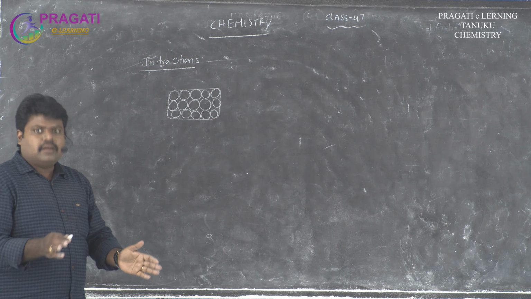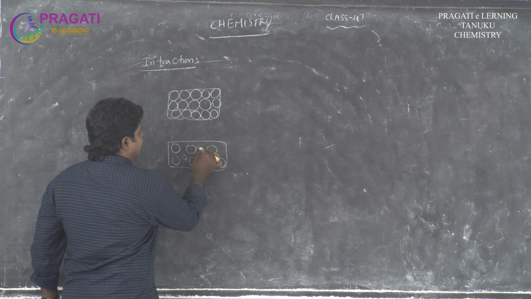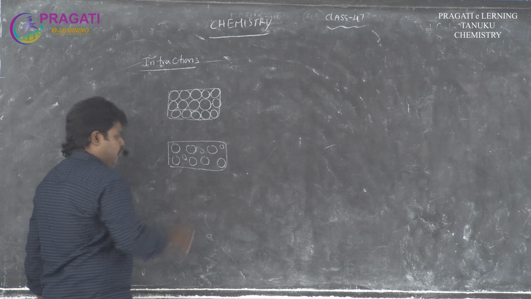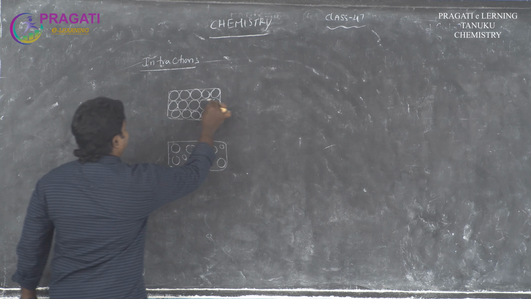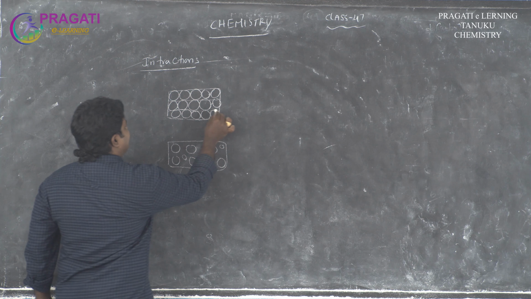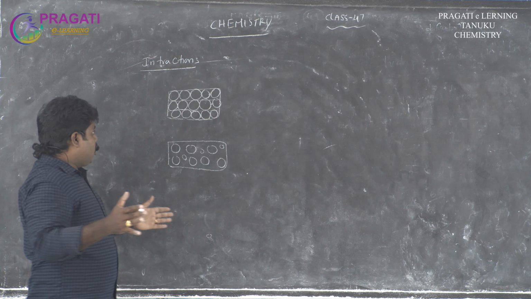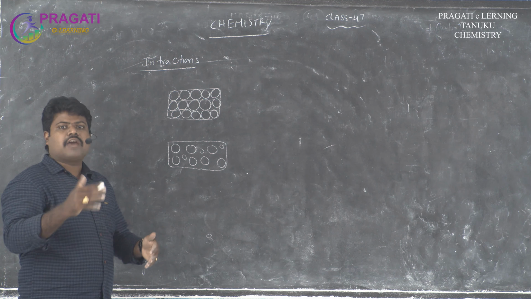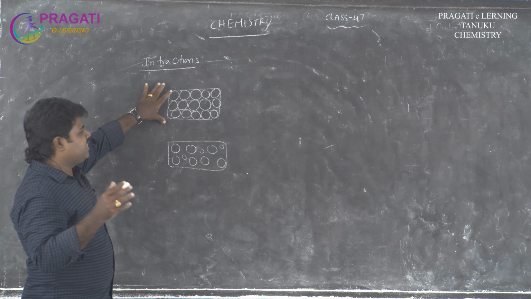That state is called the solid state. In solids the molecules are arranged in a regular order, and the attractions in between the molecules are more, and the formation of a substance is a solid.